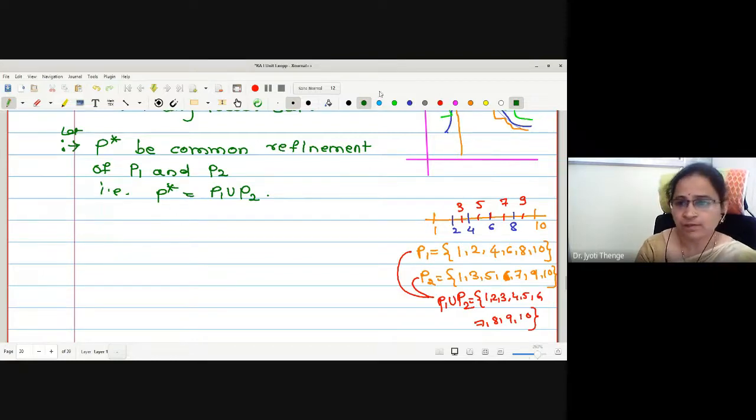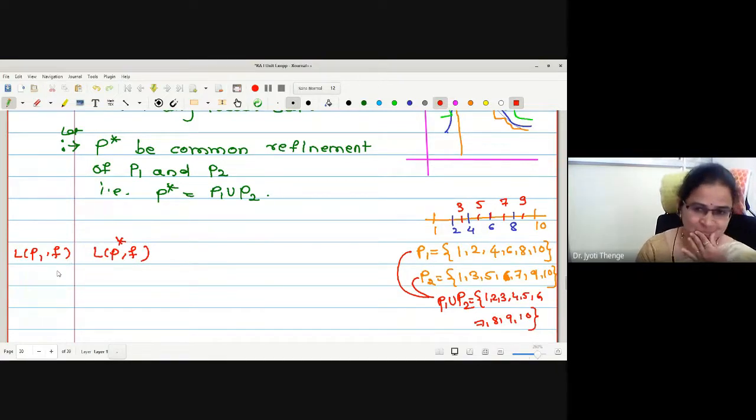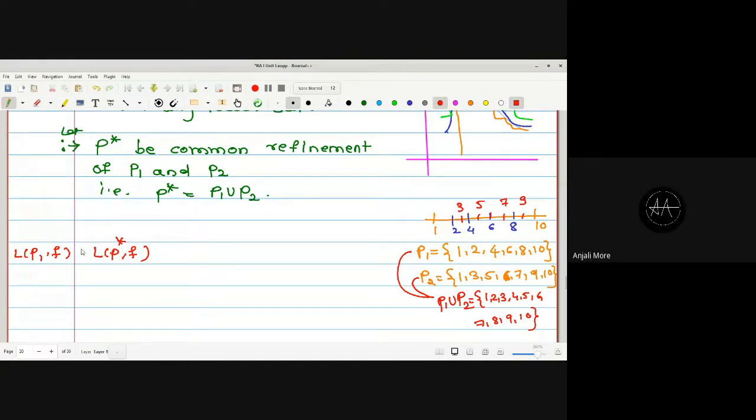Now let me show you the proof in one line. What is the relation between LP1F and LP star F? P star is a refinement of P1. Less equal.